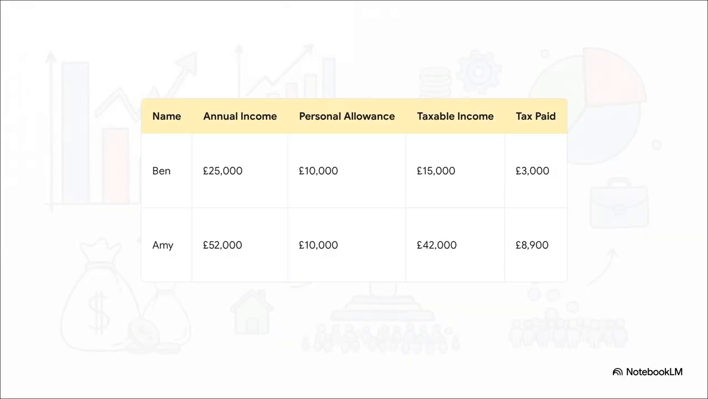Okay, let's look at an example to see exactly how this works. Meet Ben, who earns £25,000 a year, and Amy, who earns £52,000. So, under a progressive system, Ben ends up paying £3,000 in tax, which works out to be 12% of what he earned. Amy, because she earns more, pays a lot more, £8,900. And look, that's about 17% of her total income. The key thing here is that she's not just paying more in pounds and pence, she's paying a higher share of her income. That right there is progressive tax in action.